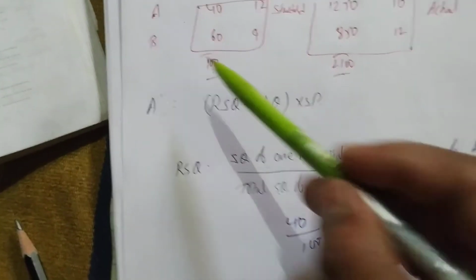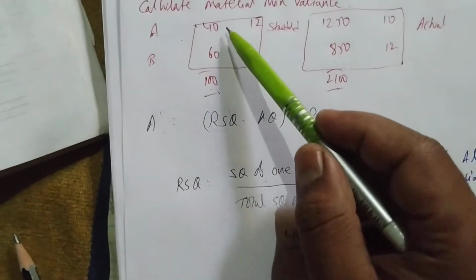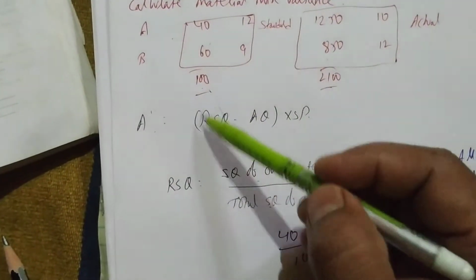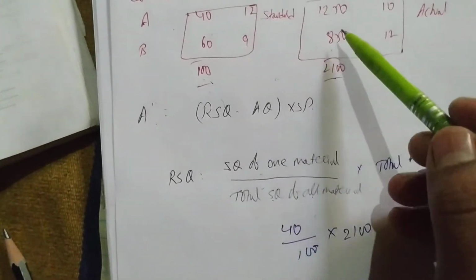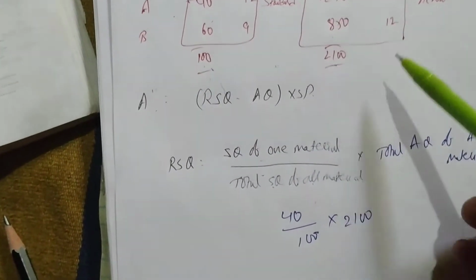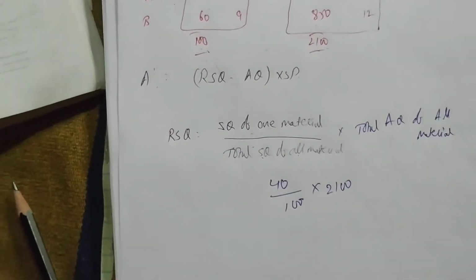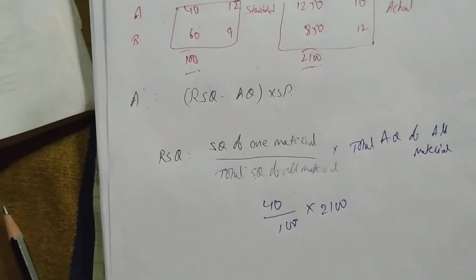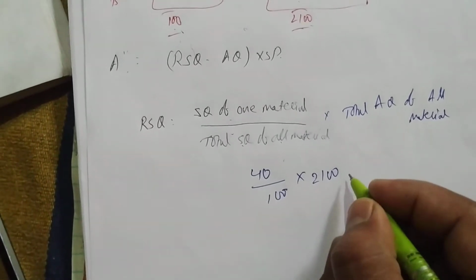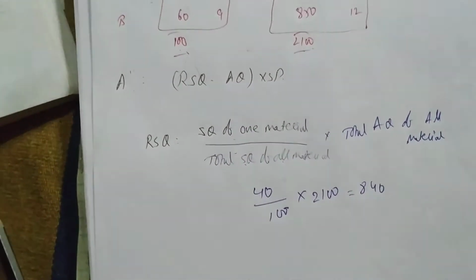So what is the formula? Standard quantity of one material, so standard quantity is how much? 40. Then divided by the total standard quantity of all materials, that is 100, into the total actual quantity of all materials, which is 2100. So now 40 divided by 100 into 2100. We get 840. So we got 840 as RSQ.